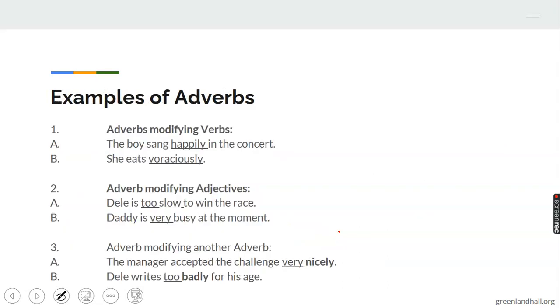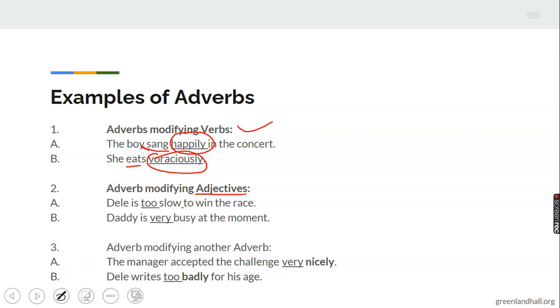Let's see examples of adverbs in usage. The first thing is an adverb modifying a verb. Number 1, the boy sang happily. How did he sing? Sing is the verb, and the adverb happily is modifying that verb. Then, she eats voraciously. How does she eat? Voraciously. This is the verb, and this is an adverb modifying the action. Then, the case of an adverb modifying an adjective.